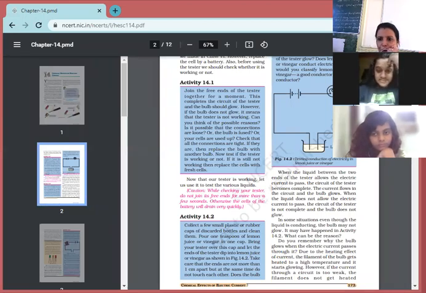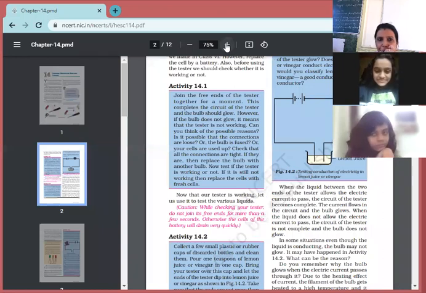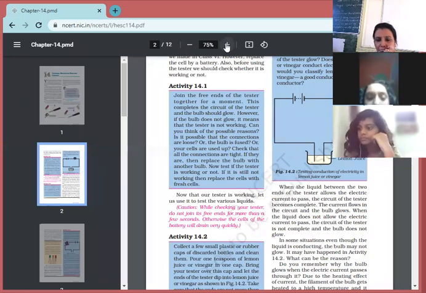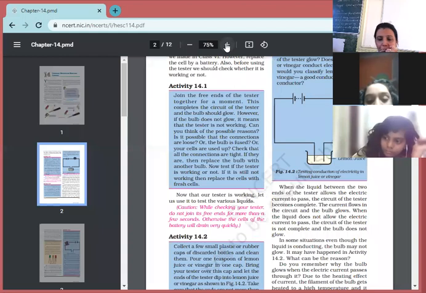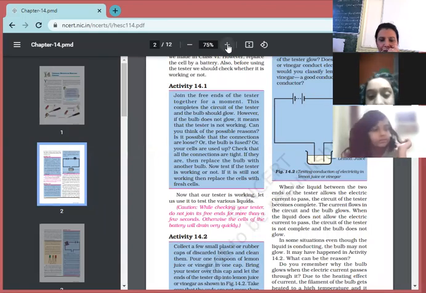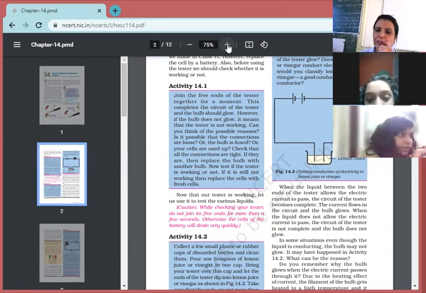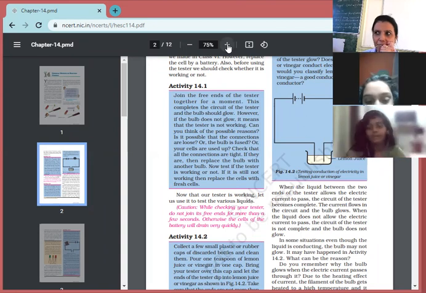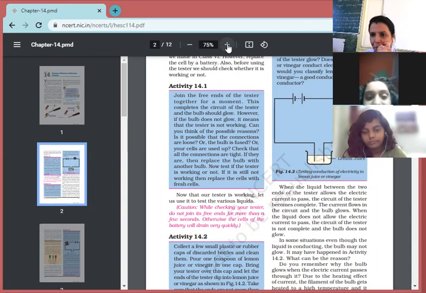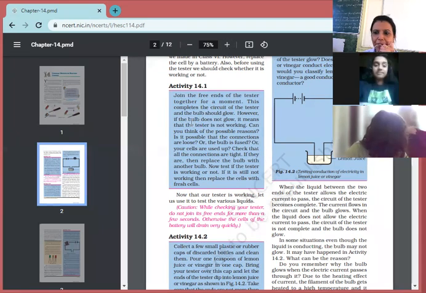Children, you must have seen whenever the electrician comes to our place, he checks whether the current is flowing or not by using a tester. He connects the bulb with the wires and puts those wires into the switch. If the bulb glows, it means the current is flowing, and if the bulb does not glow, it means the current is not flowing. So similarly, activity 14.1 shows